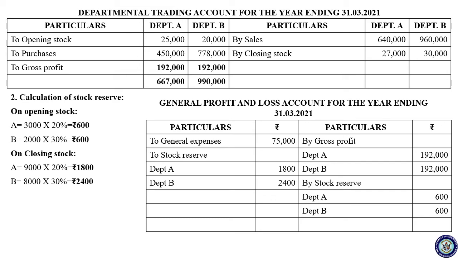So the difference is net profit. Total 3,85,200 and the difference is 3,06,000.